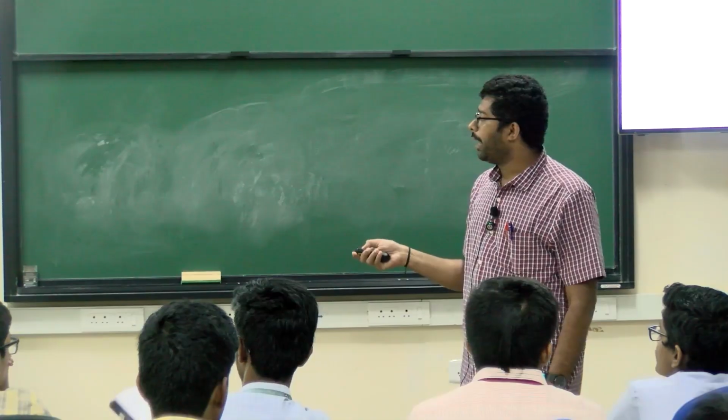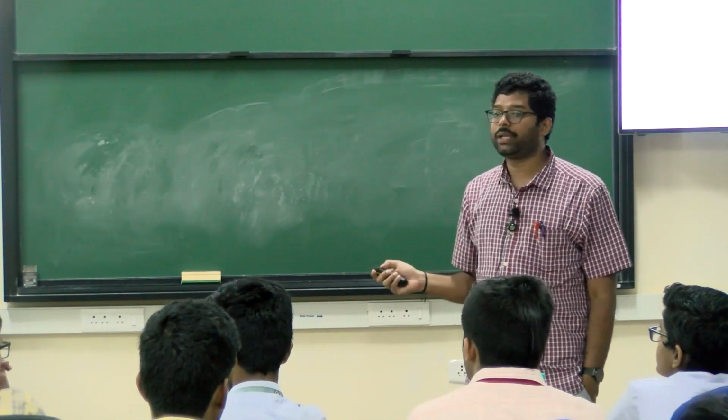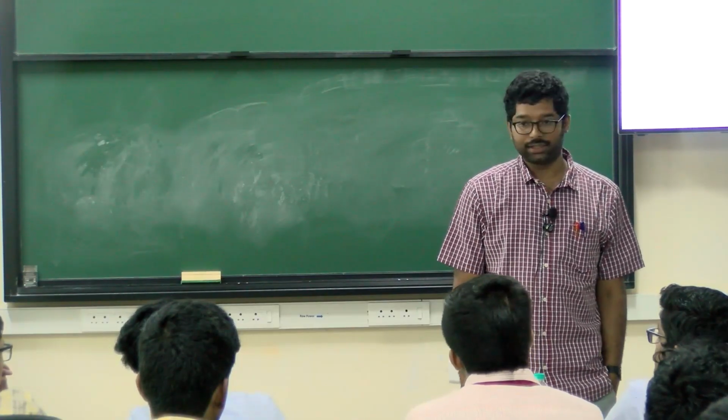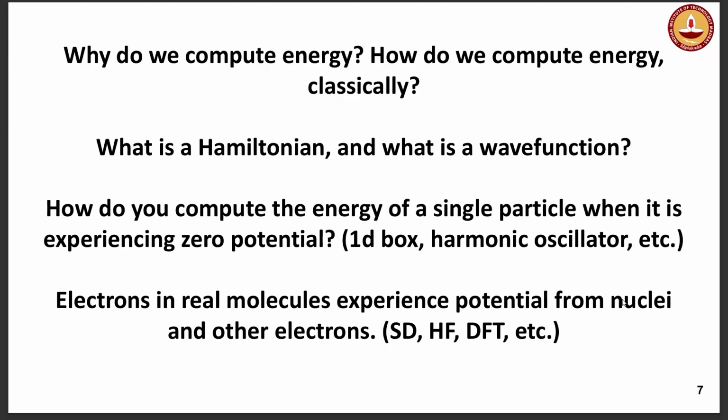So our aim is to solve this time independent Schrödinger equation in order to obtain the wave function as well as the energy. How do we compute the energy classically? We have discussed earlier. What is energy? Total energy is divided into kinetic energy and potential energy. The moment you know the kinetic energy and potential energy, you know the full system.